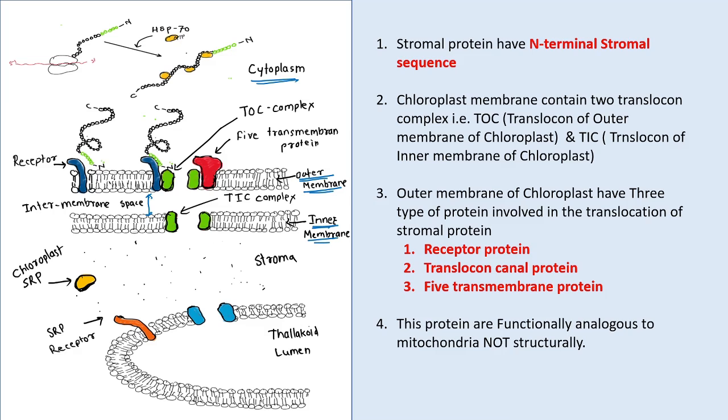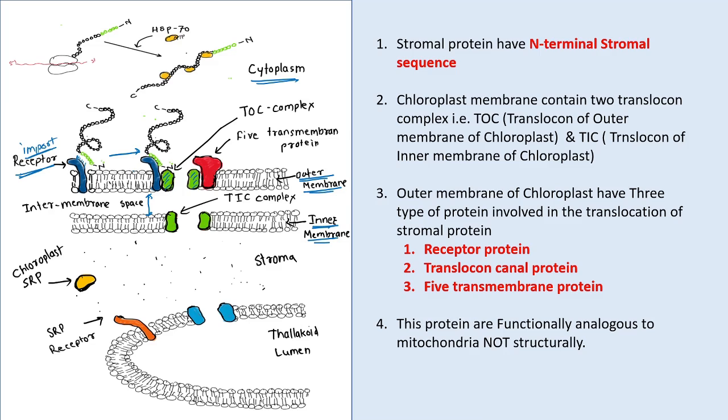Similar to the mitochondria, the outer membrane of the chloroplast also has an import receptor for the polypeptide import sequence. When this import sequence binds with this receptor, it reaches toward this protein translocon.